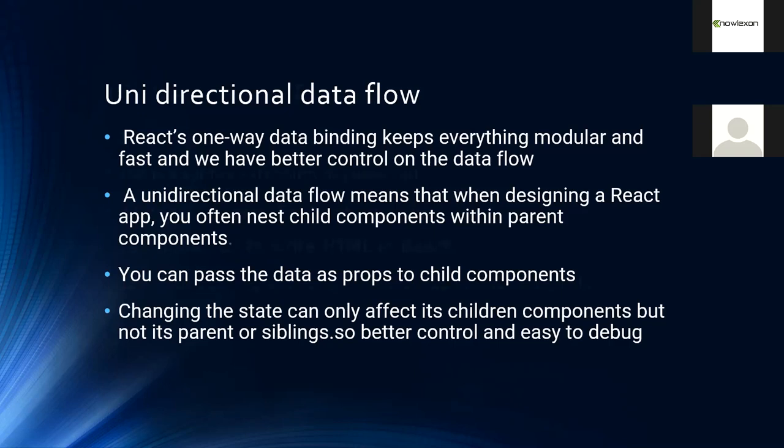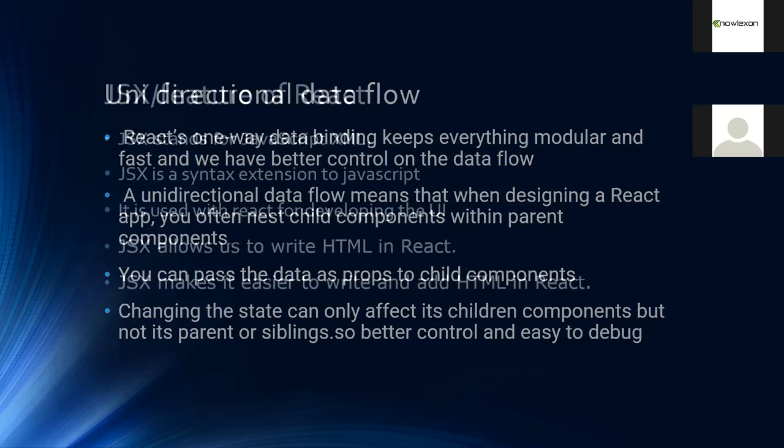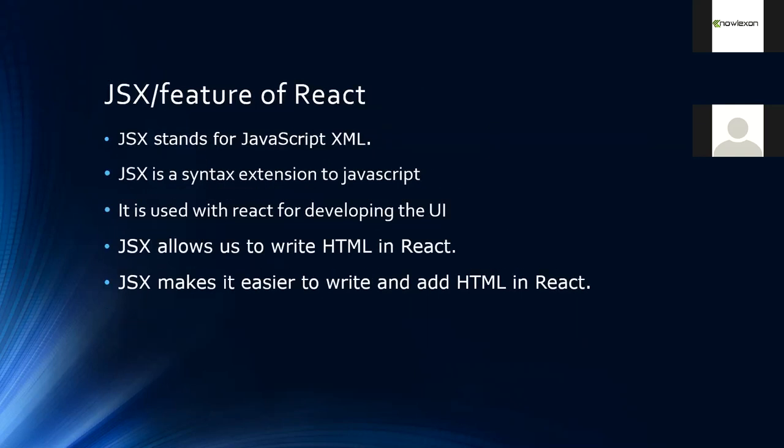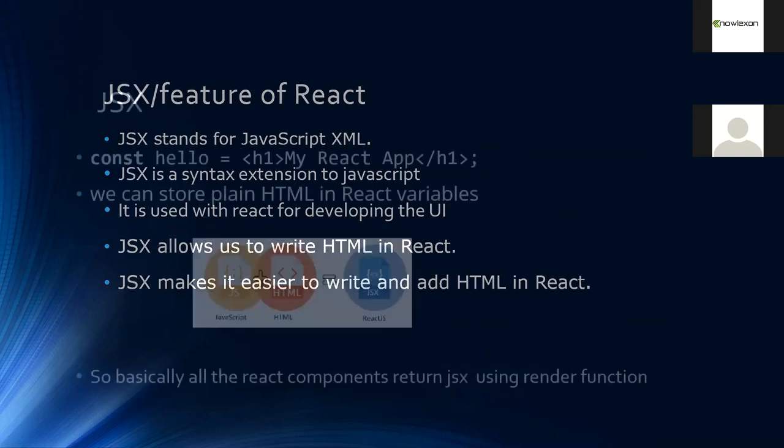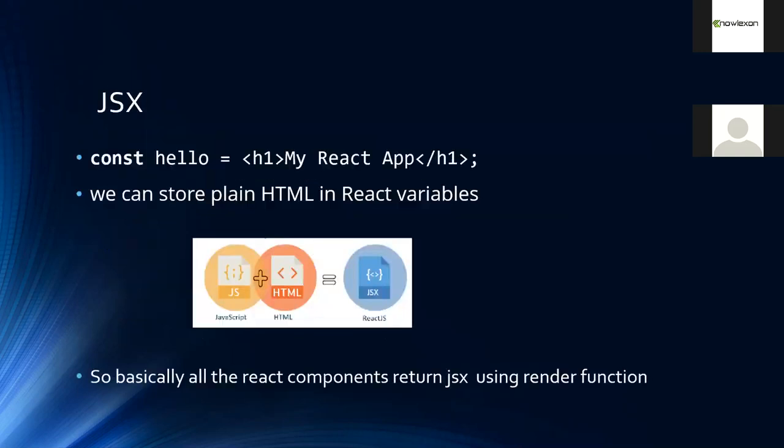And also in React, we have this JSX feature. Basically, React uses this JSX feature. JSX is nothing but JavaScript XML. It's like JavaScript and HTML, some modified version came, and that we are calling JSX, and that we are using in React.js.